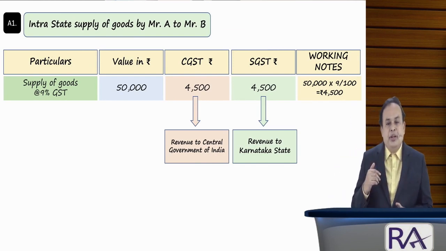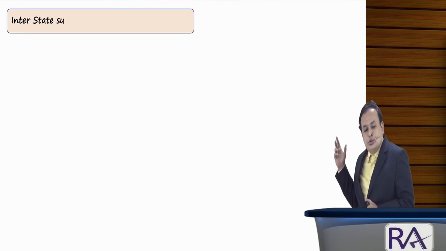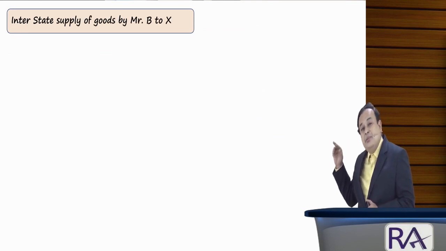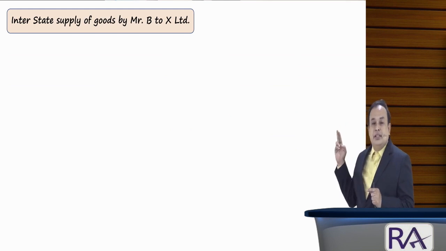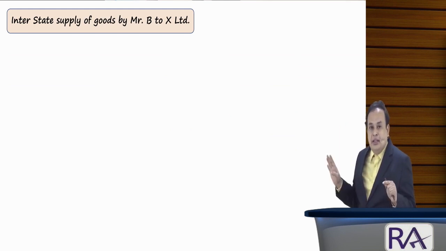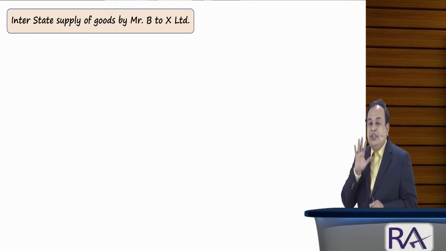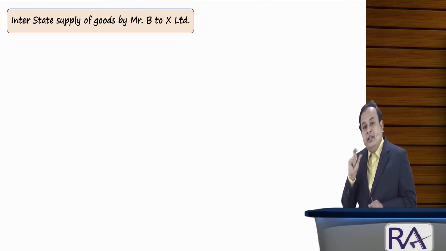Second step, B sold the goods to X Limited from Karnataka state to Telangana state. It is interstate supply with a profit margin of 10%. Mr. B procured the goods by payment of 50,000 to A as cost and CGST, SGST 4,500 each.